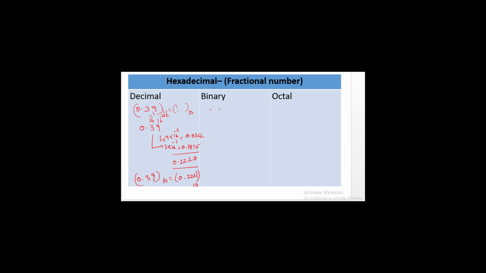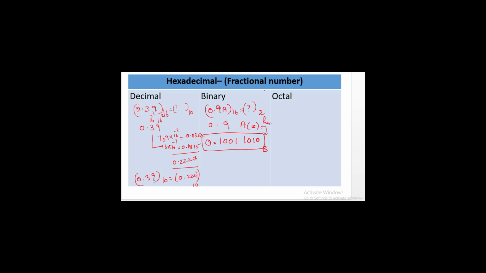Next, for a given hexadecimal number 0.9a to the base 16, what is its equivalent binary number? For this, we have to write each given digit in terms of 4 digits. 9 equivalent value is 1001. A is nothing but 10. So 10 equivalent value is 1010. This is the equivalent binary value for the given hexadecimal number.